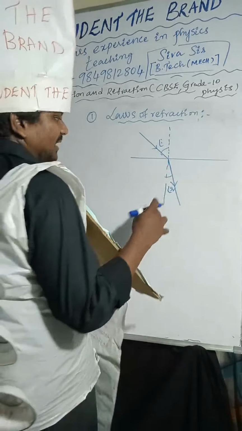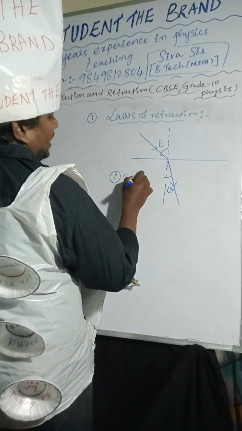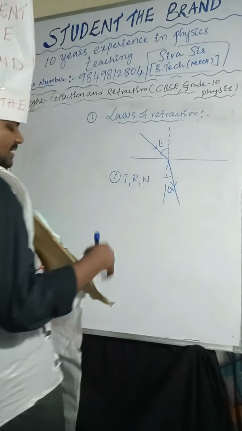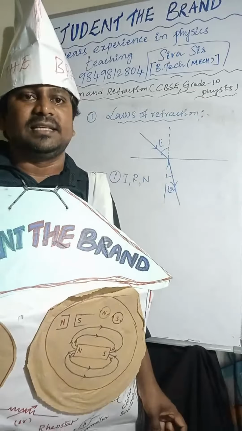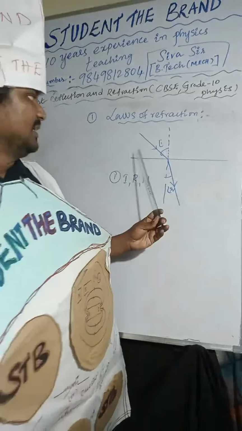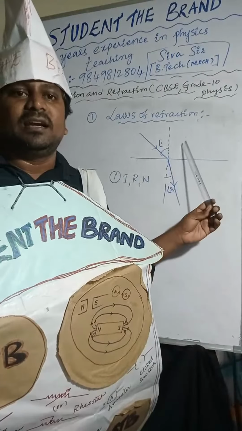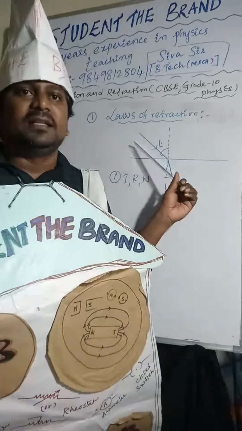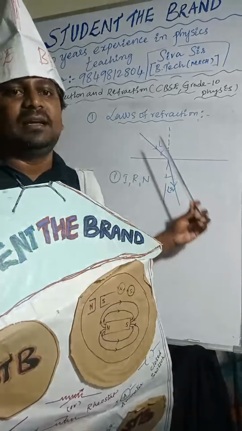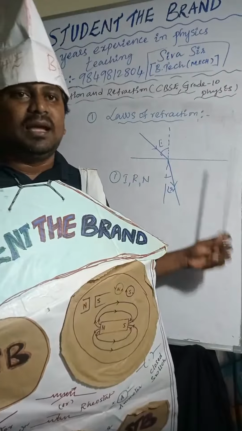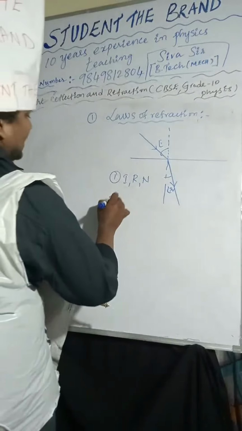The first point is that the incident ray, the refracted ray, and the normal line lie on the same plane. And one more point, the second one.